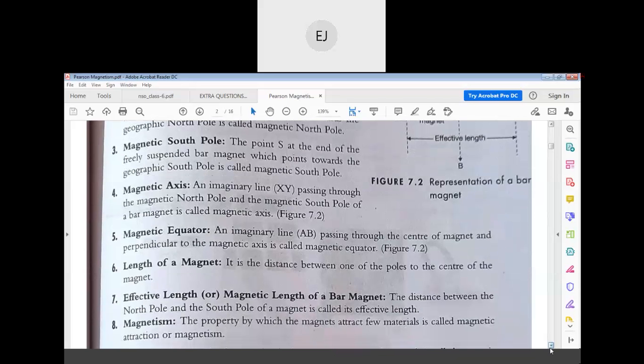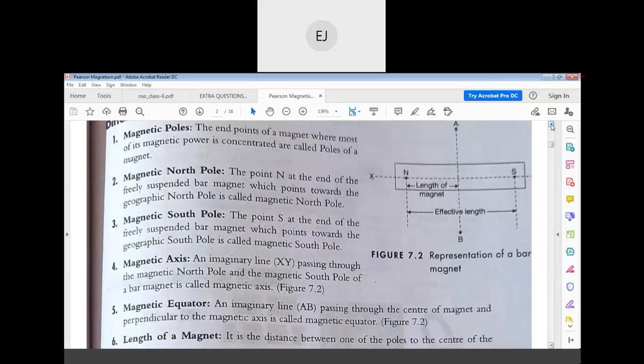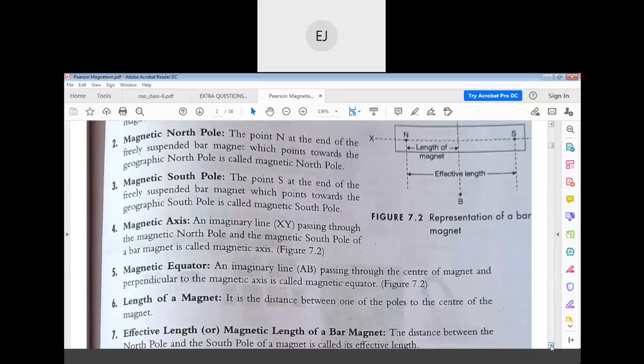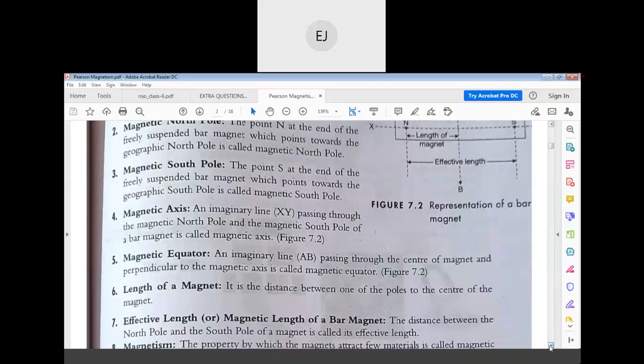Effective length or magnetic length of a bar magnet is the distance between the north pole and the south pole. So there are two lengths we define here.